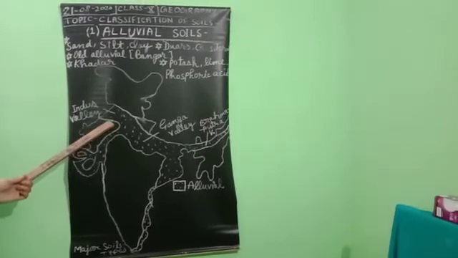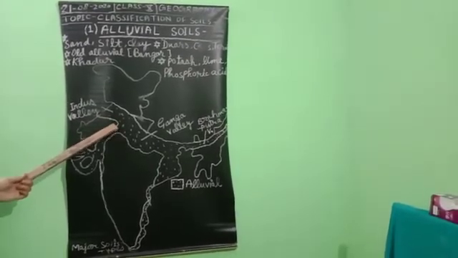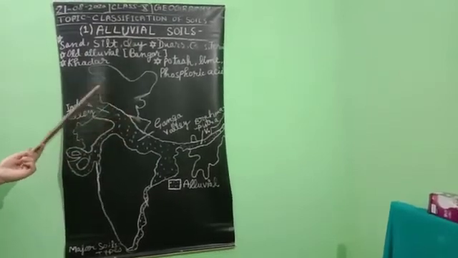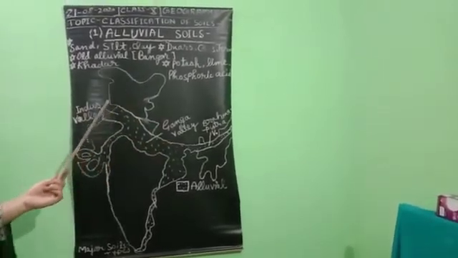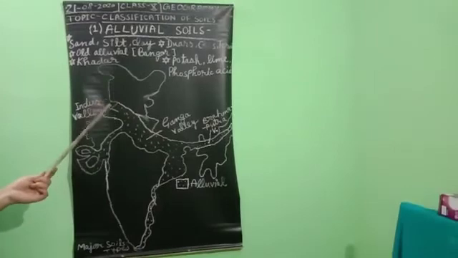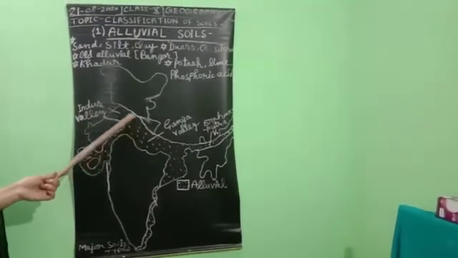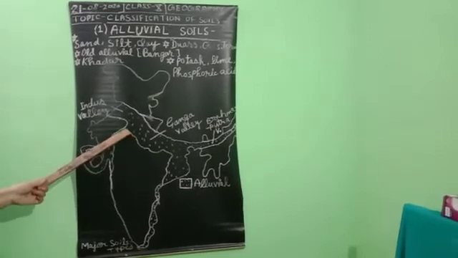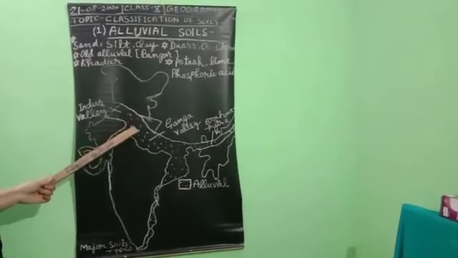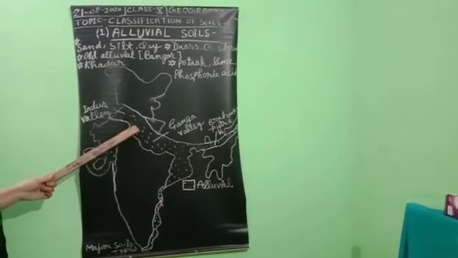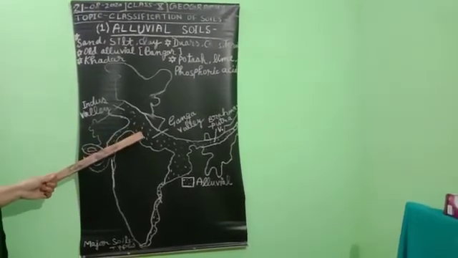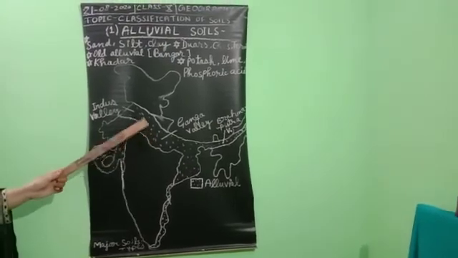Due to its high fertility, regions of alluvial soils are intensely cultivated and densely populated. Why is this an intensely cultivated and densely populated area of our country? Because of the availability of this alluvial soil, which is the most fertile soil of our country. In the drier areas, these soils are more alkaline and salty, and can be productive after proper treatment and irrigation. Okay, thank you students.